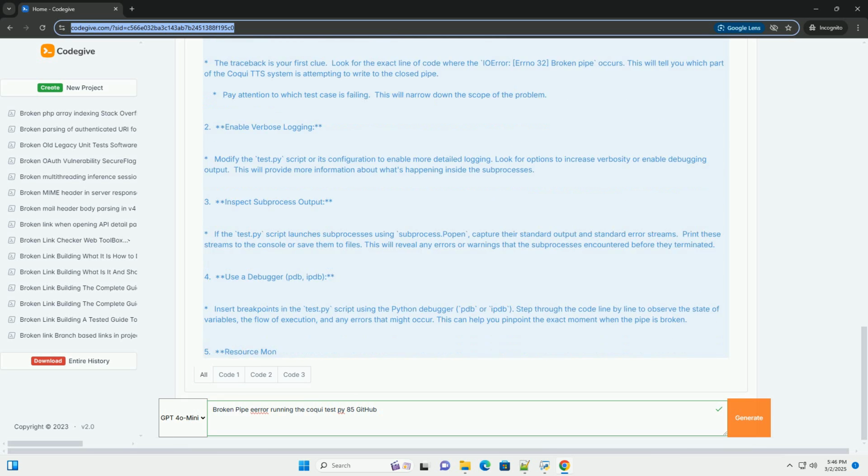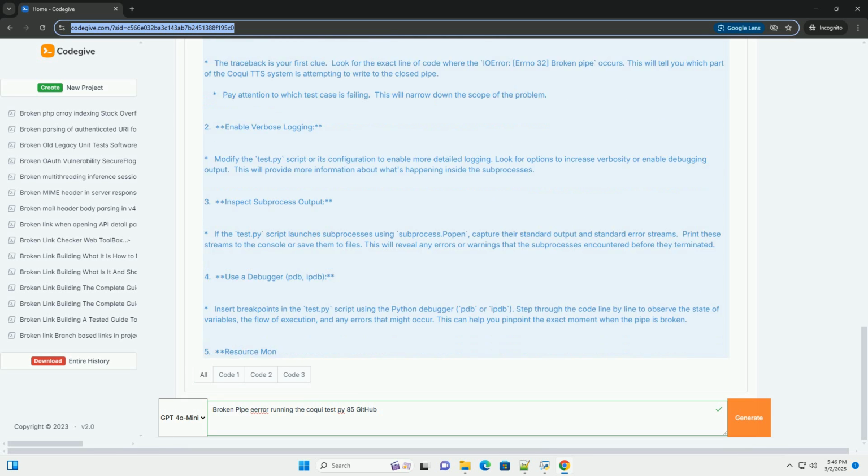5. Signal handling. Signals, for example SIGTERM, SIGINT, can be sent to processes to control their execution. If signal handling is not implemented correctly, a signal might unexpectedly terminate a process before it has completed its communication, resulting in a broken pipe. 6. Threading issues. If the test.py or supporting modules use threading, race conditions or deadlocks can lead to premature thread termination. Processes relying on those threads can then experience broken pipes when trying to communicate.